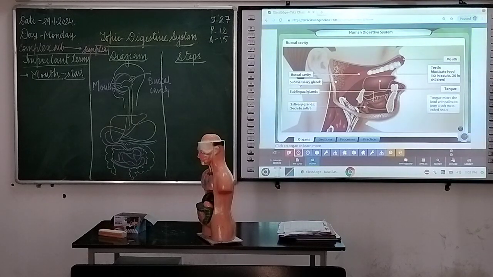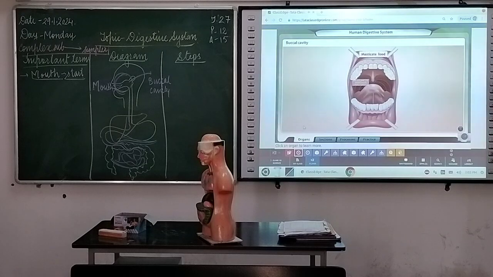The tongue mixes the masticated food with secretions of the salivary gland to form a soft mass called bolus, which can be swallowed easily. An average adult human has 32 teeth. These teeth are of 4 different types.